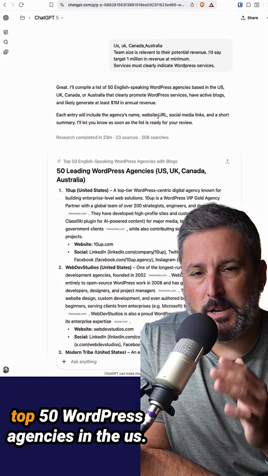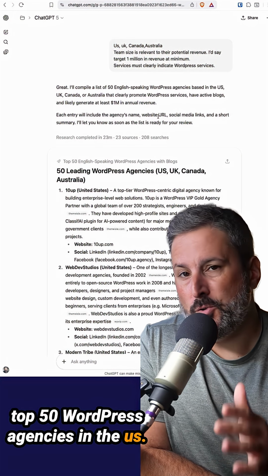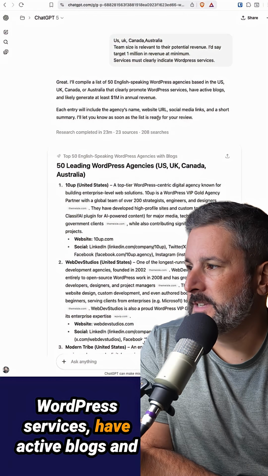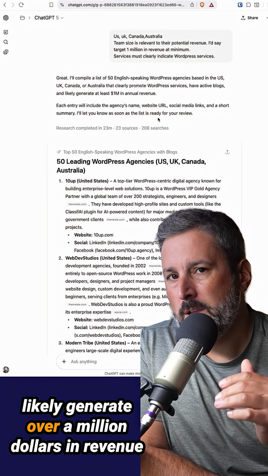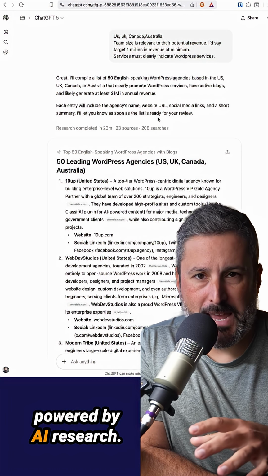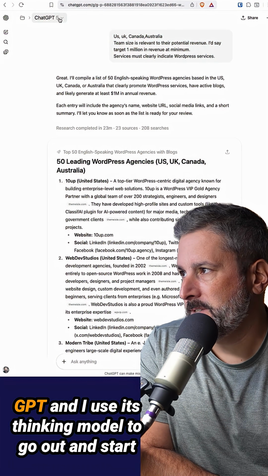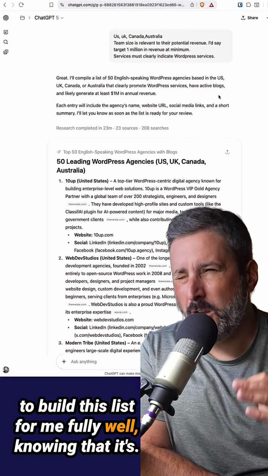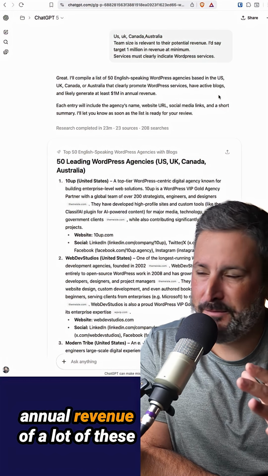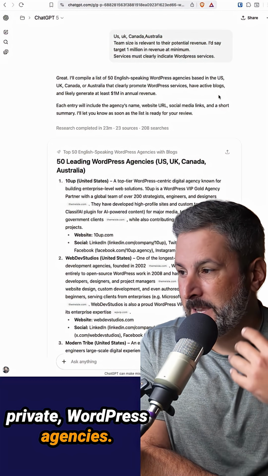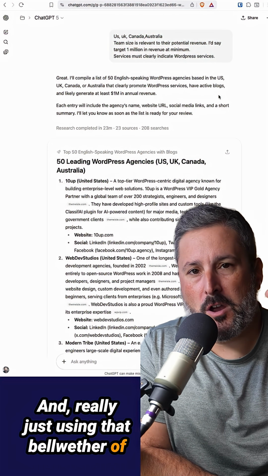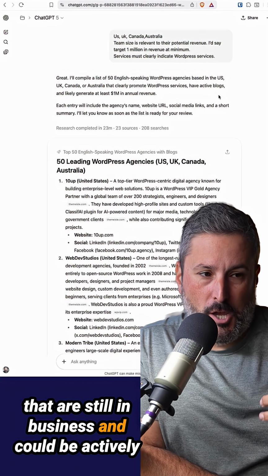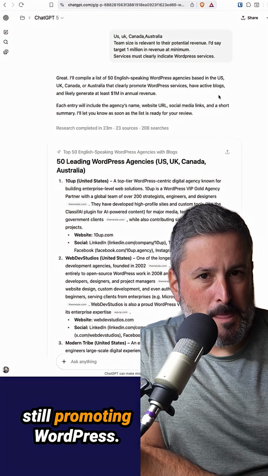So I wanted to build a list of the top 50 WordPress agencies in the US, in Canada, in the UK, Australia, that clearly promote WordPress services, have active blogs, and likely generate over $1 million in revenue, powered by AI research, starting with ChatGPT. And I used its thinking model to go out and start to build this list for me, fully well knowing that it's probably not going to know anything about the annual revenue of a lot of these private WordPress agencies, and really just using that bellwether of the active blog posts to hopefully find agencies that are still in business and could be actively still promoting WordPress.